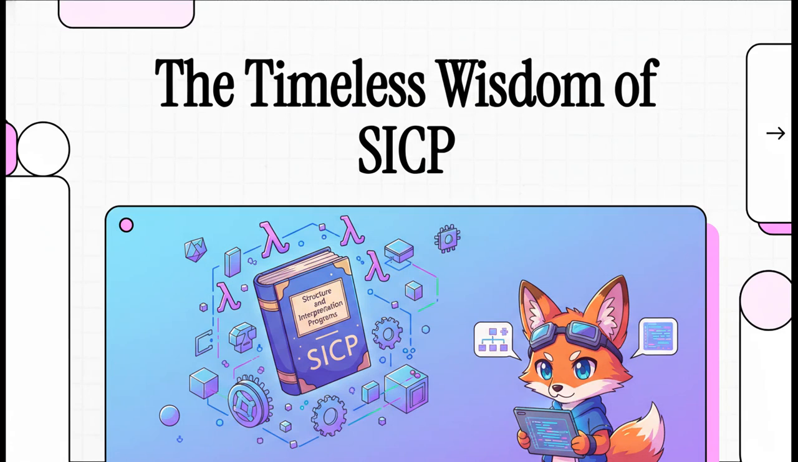All right, today we're going to talk about a book that's basically a legend in computer science, Structure and Interpretation of Computer Programs, or as pretty much everyone calls it, SICP. And look, this isn't about learning some obscure programming language. It's about rewiring your brain to think about programming in a totally new way.